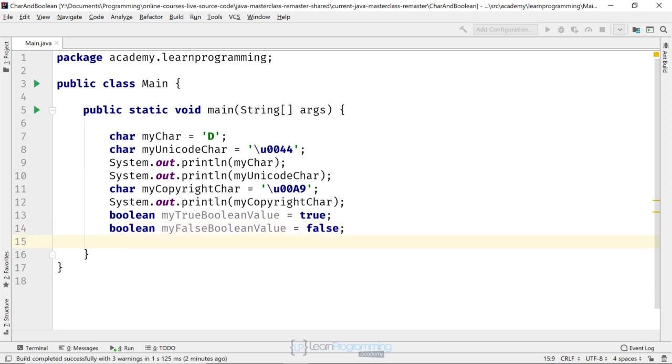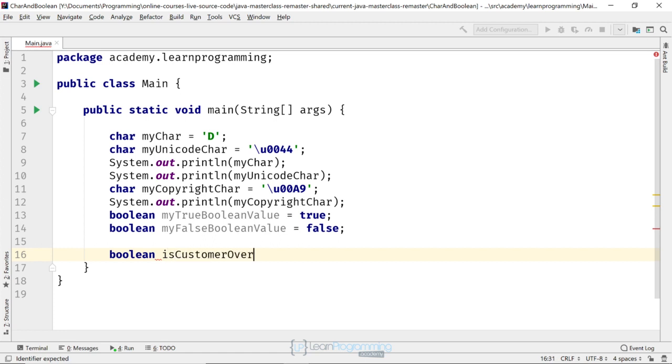So what would be a practical example of using a boolean in a program? Well, let's say you wanted to know whether a particular customer was over the age of 21 or not. So you might create a boolean like this. You type boolean, and you would type the variable name to be a question. So you type boolean isCustomerOver18. Actually, I said 21, so let's go back and do that. 21. So isCustomerOver21. We can assign that equal to true.